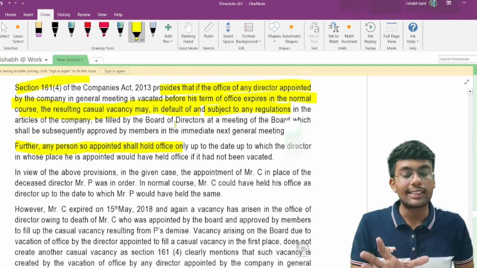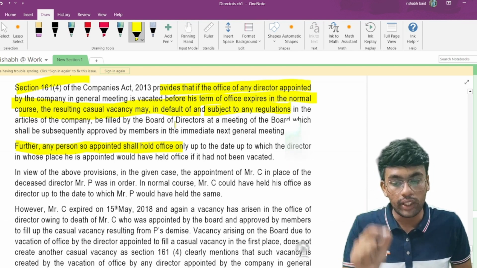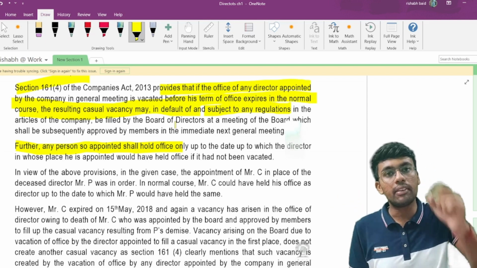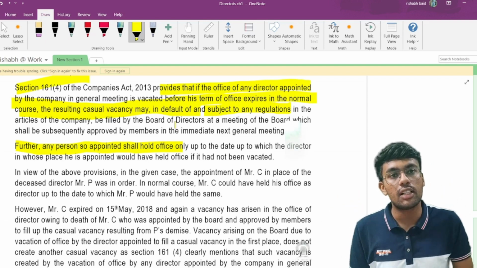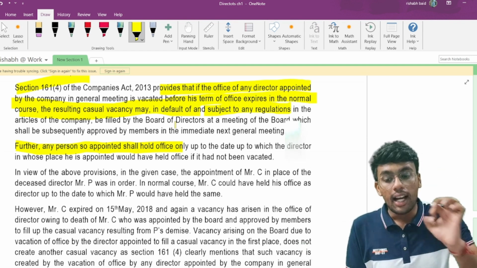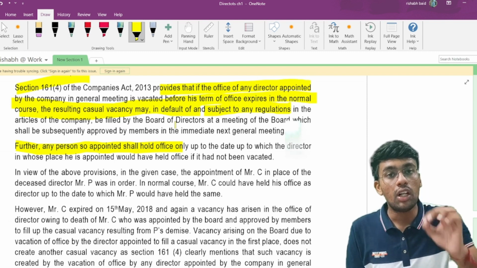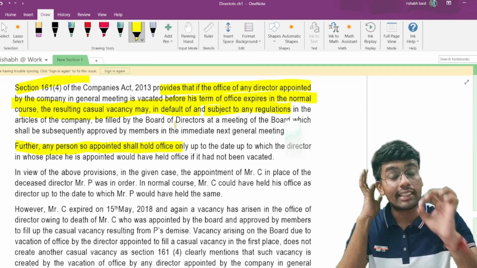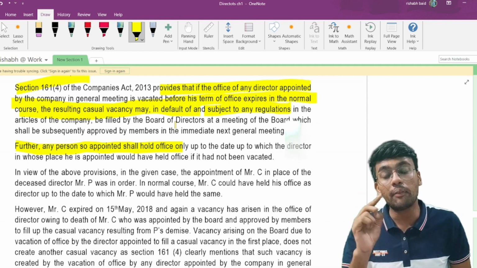So what this says is that this provision is applicable only in case a person is appointed as a director in the annual general meeting. You tell me, was Mr. C appointed as a director in the annual general meeting? The answer to this question is no. He was appointed as a director under section 161 subsection 4, which was subsequently approved by the board of directors in the general meeting. Therefore, section 161 subsection 4 doesn't apply to the appointment of Mr.